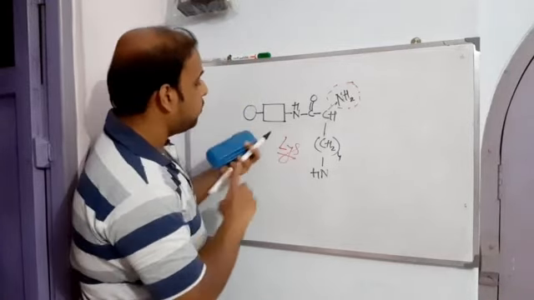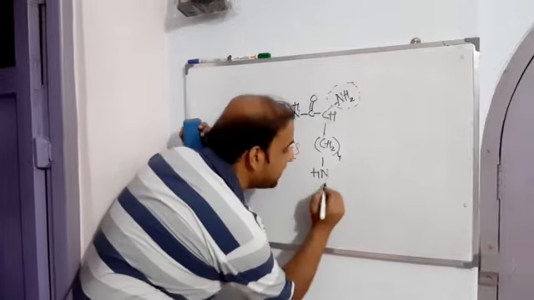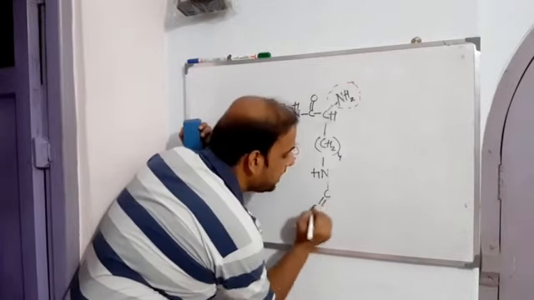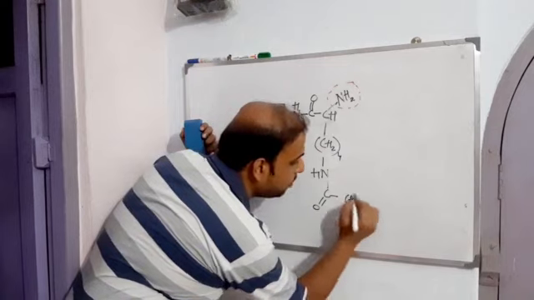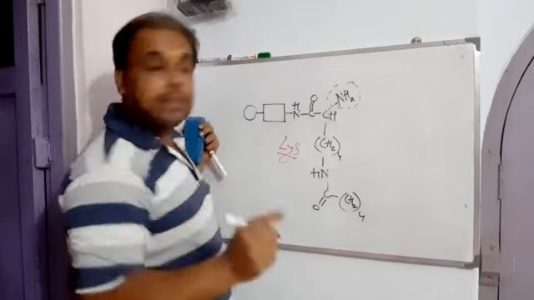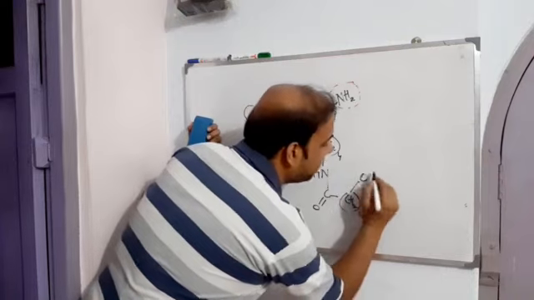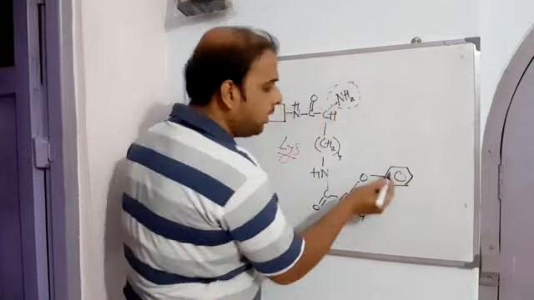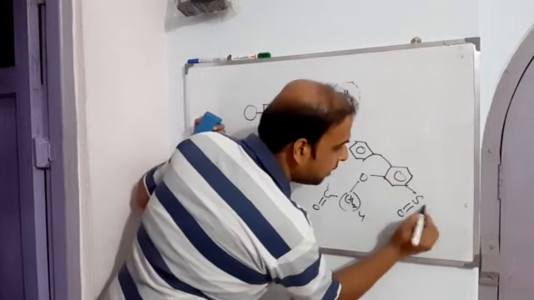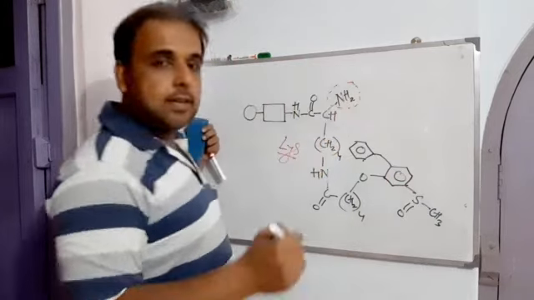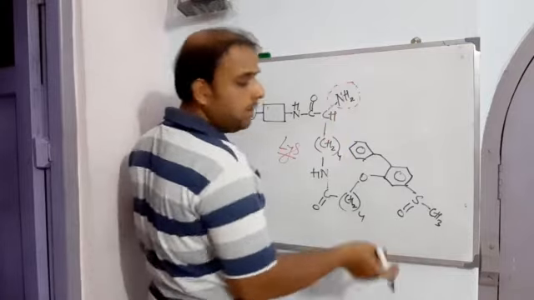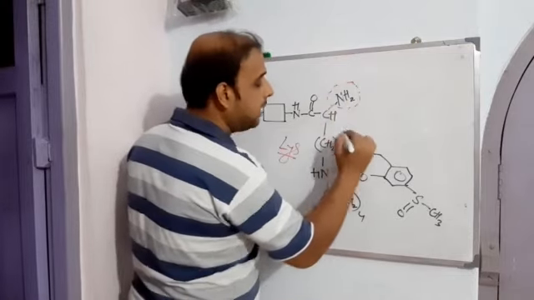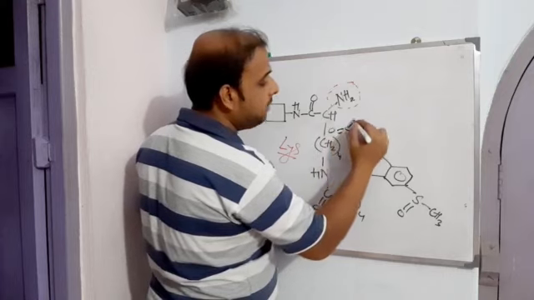Now moving on to the next part. It is connected to C double bond O, which is further connected to a four-methylenic moiety. Then we have an oxygen, and then a phenyl. To this phenyl we have another phenyl like this, and here we have a sulfoxide group, or we can say methyl sulfinyl. Here we have the same thing, methyl sulfinyl.